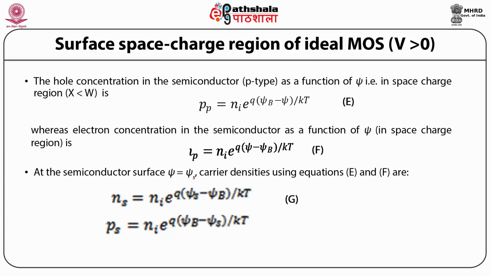Here we can replace this Ni exponential q psi Bp by capital Na, the concentration of acceptor ions, multiplied by exponential minus q psi sp by kT.